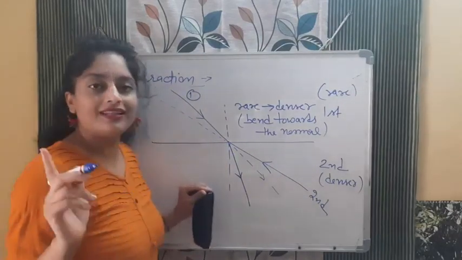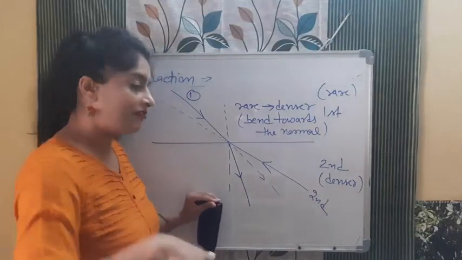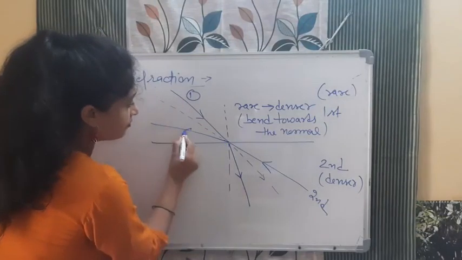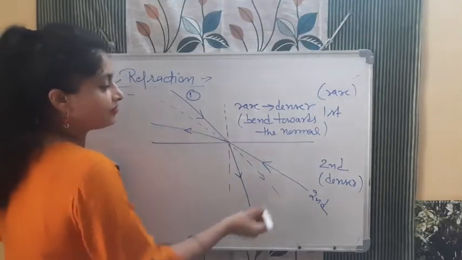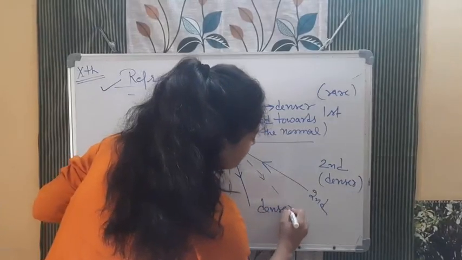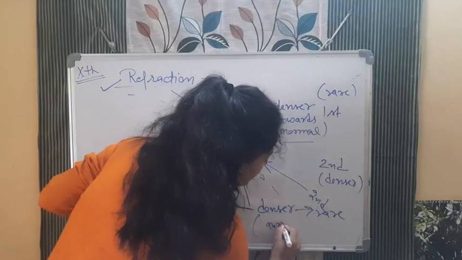But what will happen when the light goes from denser to rare? It bends away from the normal. So this is the normal, this is the actual path. It will bend away from the normal, to the other side of the normal. So this is the second case: denser to rare, away from the normal.